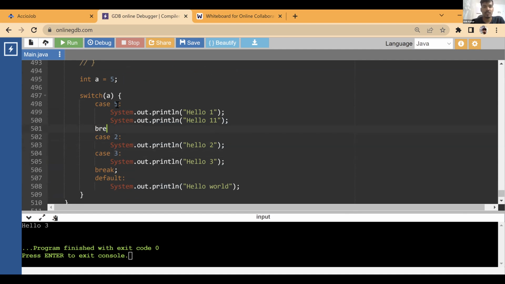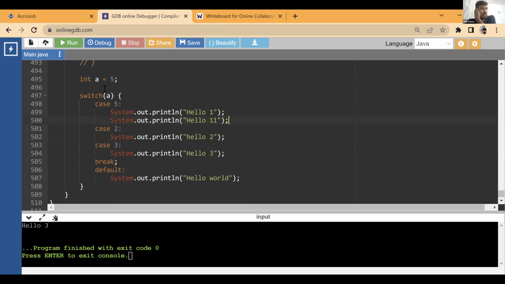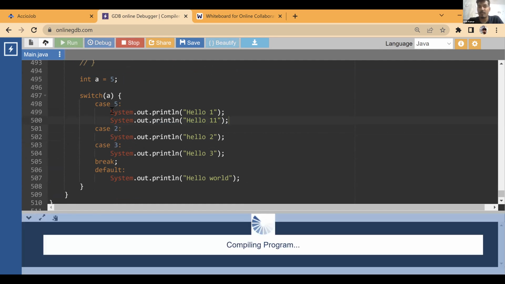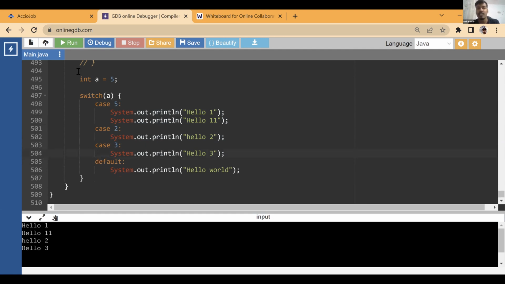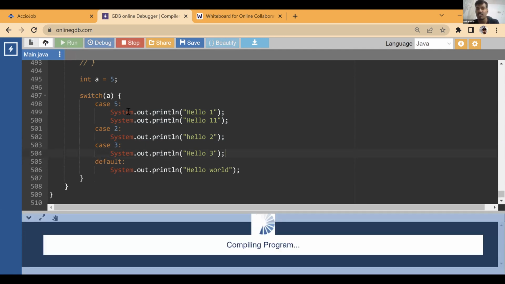So what is going to happen is, first it will check A is equal to, this is matching with 5. So it will print these two statements. Now, since there is no more break, it will print every other statement until it sees one break. So it saw a break over here. Till then, it printed every statement, no matter whether that case was satisfying or not. And this is known as fall through. In case you remove all the breaks, whichever is the first condition that satisfies, here this case 5 is satisfying.